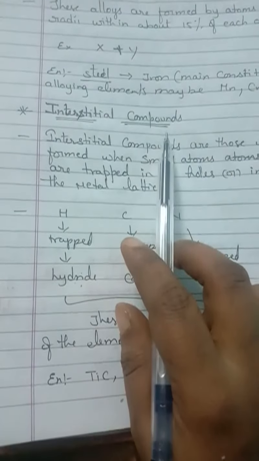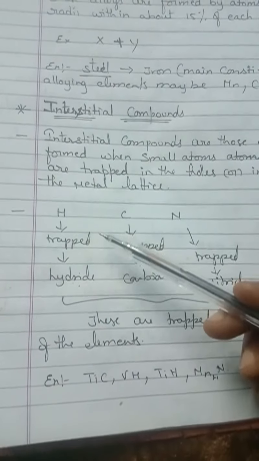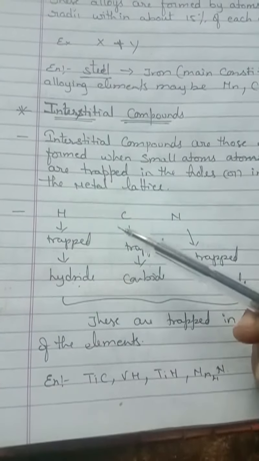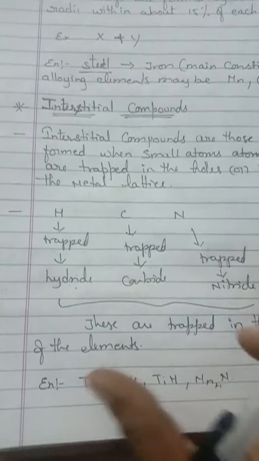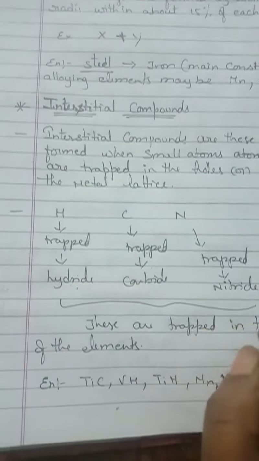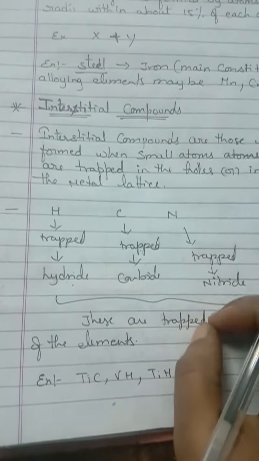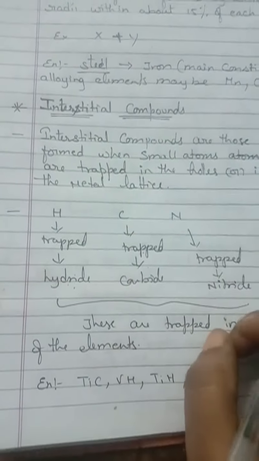Interstitial compounds have a high melting point than pure metals. And the next property is chemical: interstitial compounds become chemically inert, that means the reactivity decreases.